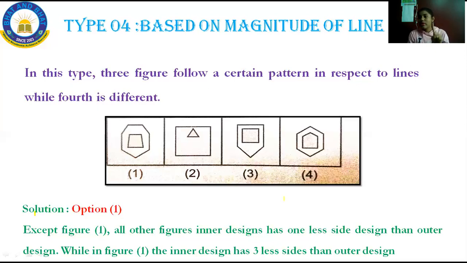6 minus 1 is 5. In option 2, option 3, option 4, the inner design has one side less than the outer design. But in option 1 it is different. Okay, now let us conclude.